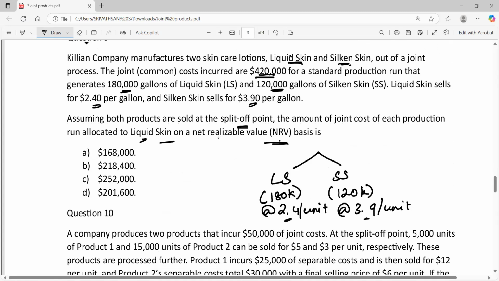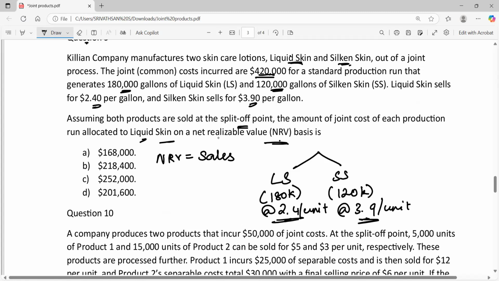So in such cases, we can assume it to be 0. So NRV is just equal to the sales value. If further processing cost is 0, then NRV is equal to sales. So the joint cost should be allocated on the basis of the sales value of both the products.